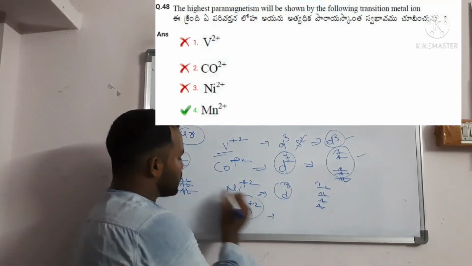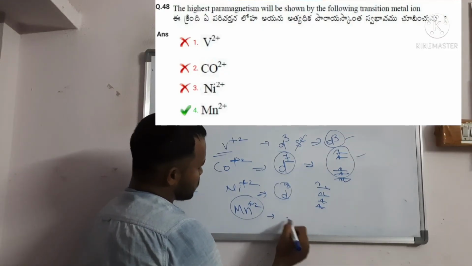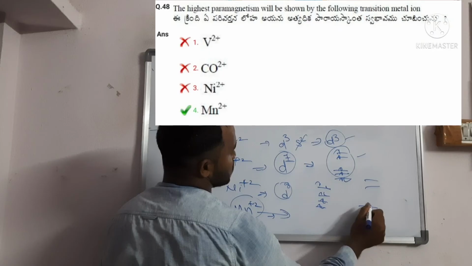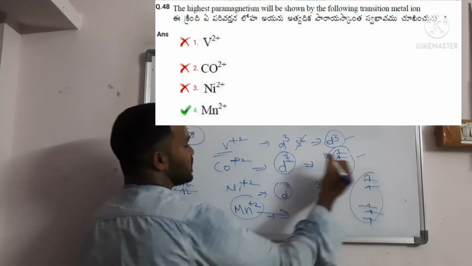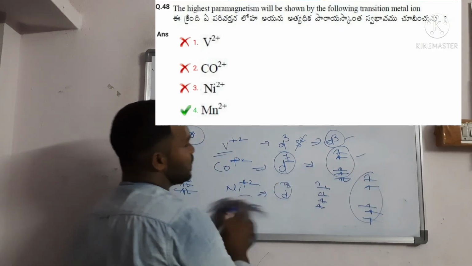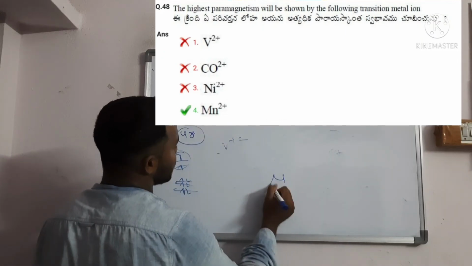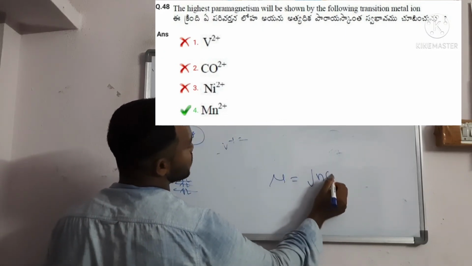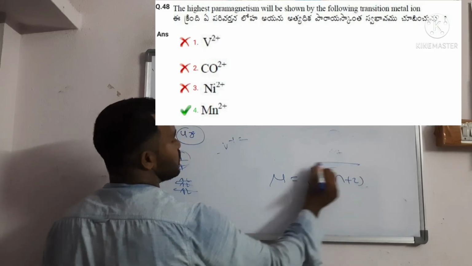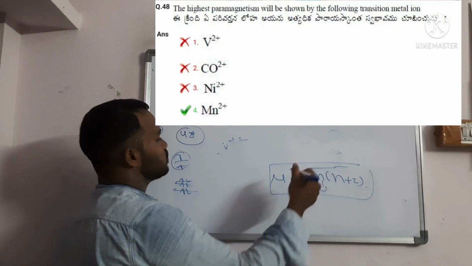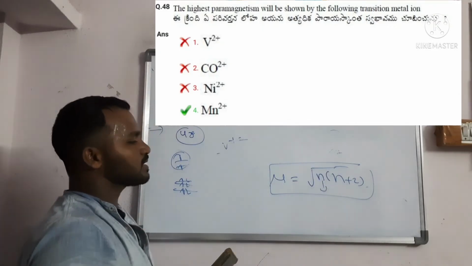This is manganese plus 2. Manganese has 1, 2, 3, 4, 5, so 5 unpaired electrons. The magnetism formula is mu equals under root n into n plus 2. You should write here n is 5, so 5 into 5 plus 2, which is root 35.